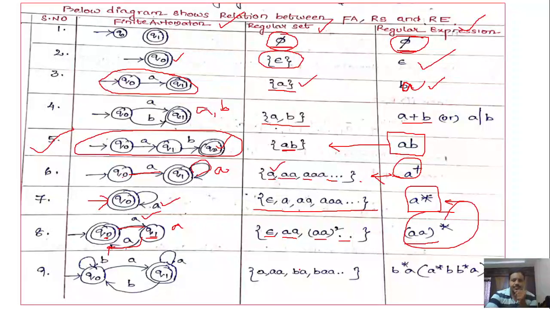Next one, B star A, then A star B, B star A whole star. This is the regular expression, so from this, try to generate the language. Here you have B star, so any number of B's you may have.